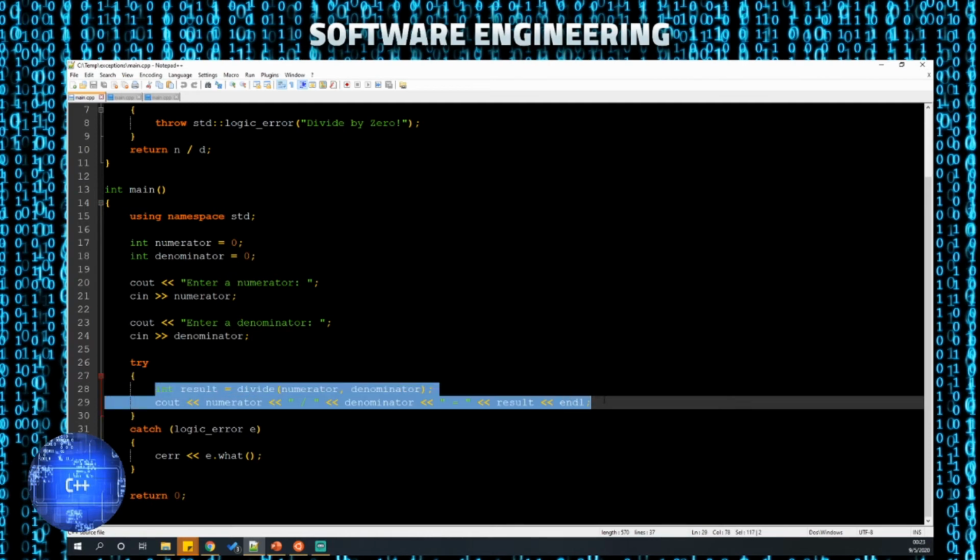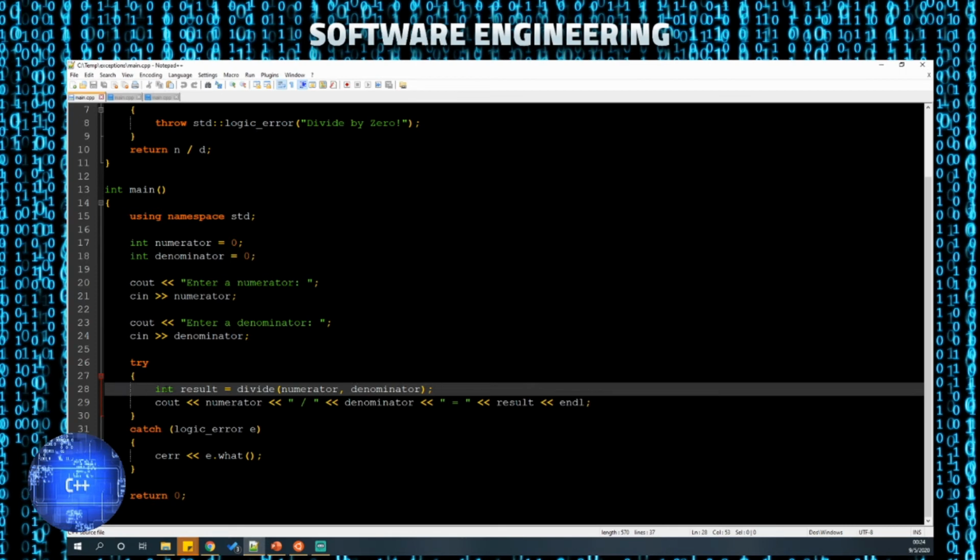I can put the input here because inside this try-catch block, the result is declared inside the try-catch block, so it's not valid outside. If I wanted to execute this cout statement outside of it, I would need to move the declaration of result outside of it. However, in this particular case, it wouldn't make much sense to try and output outside of the catch. So you want to evaluate what makes sense to move outside the try-catch and what doesn't.